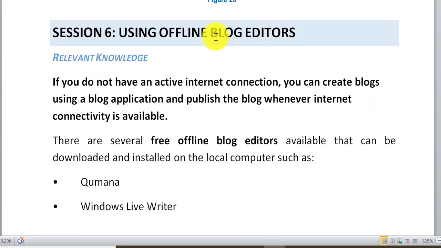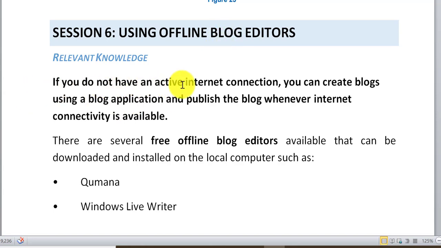Our next topic is using offline blog editors. It means if you are in a place where internet connection is not available, but you have free time, and you want to write something in your diary or on your blog, then you can write your blog on the computer or on your laptop. Whenever you get the internet connection, then your blog will be published.